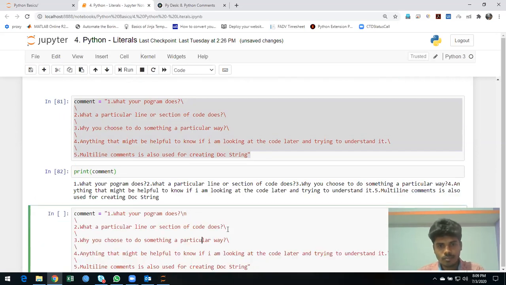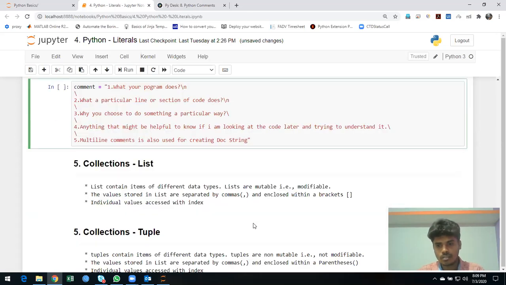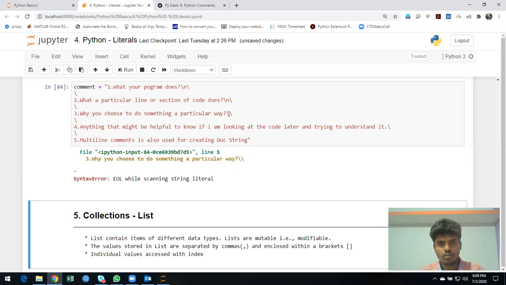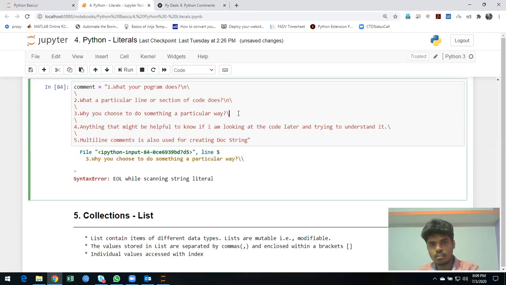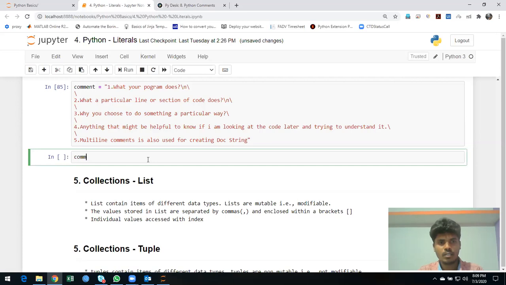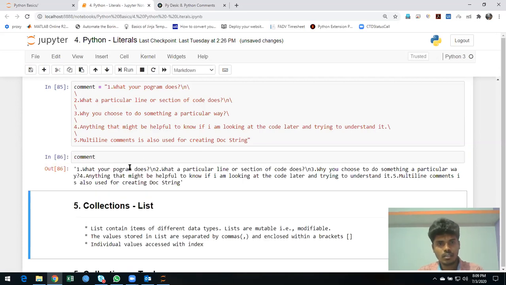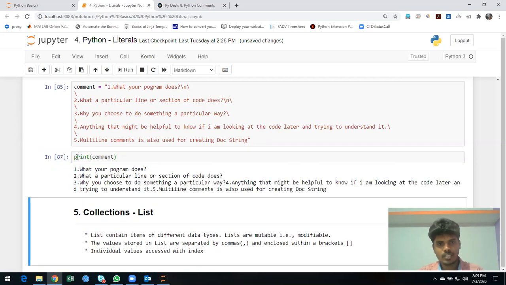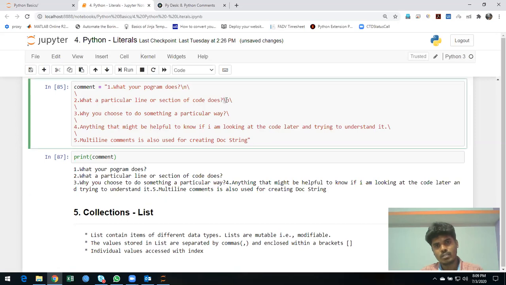Okay, let me try with simple things, and then it's throwing an error. Maybe if I give double slash, maybe it's not accepting. I don't know. Maybe I'll give here. Okay, I think this might work. No, it's not working. Maybe there is a problem. It's worked. So if you want to have a line space, okay, maybe I will put print inside. See, you can get line space like this if you want.